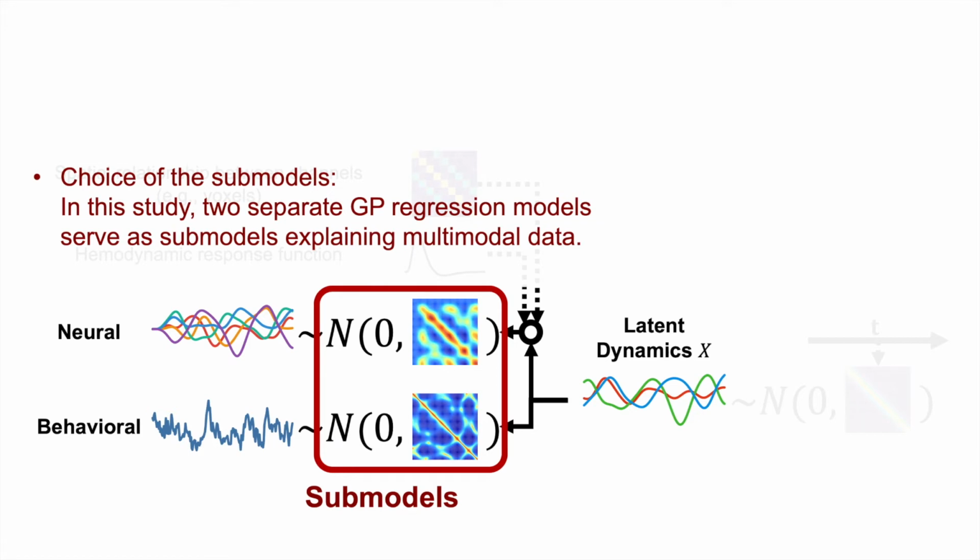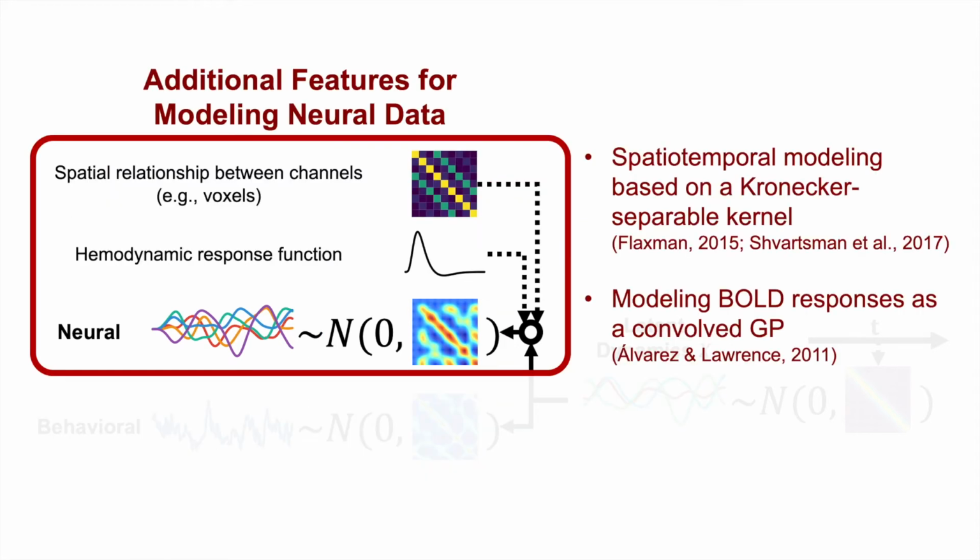However, in this study, we use two separate GP regression models as submodels. The use of neural data can bring up other practical concerns such as spatiotemporal modeling. Also, when using fMRI data, the hemodynamic lag is a crucial consideration because it causes a mismatch of the task-related timeline between the neural data and other experimental variables. GPJM can address these issues as well by using the Kronecker product and convolution of the kernel.